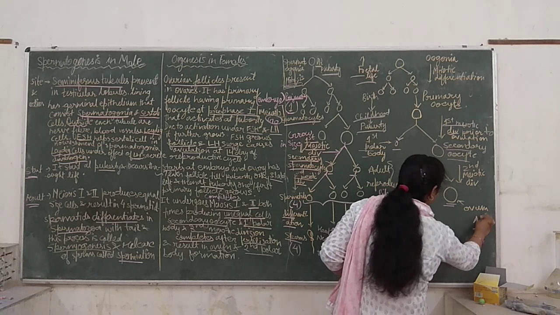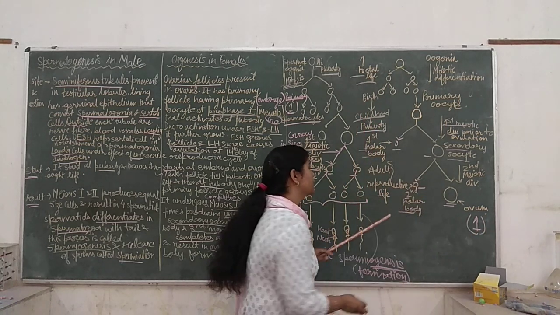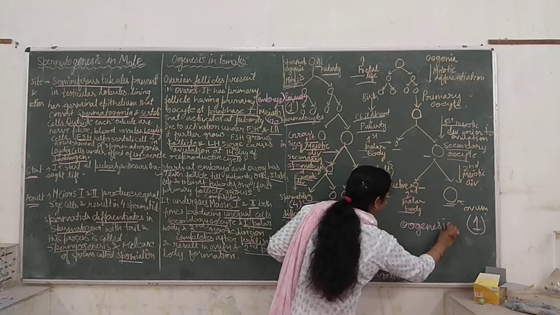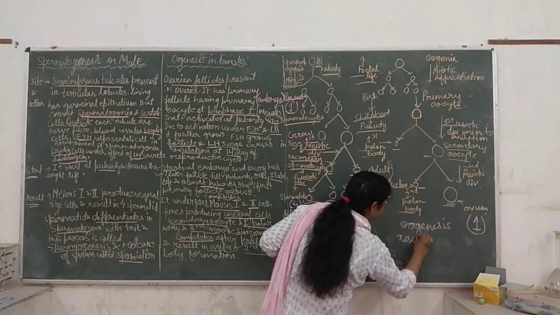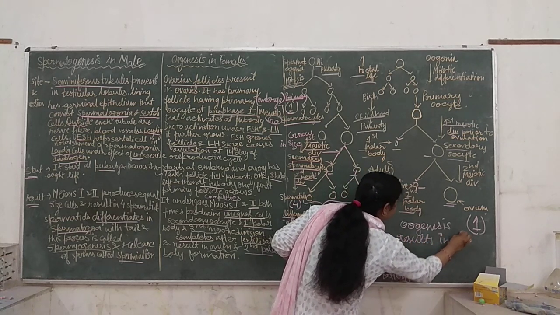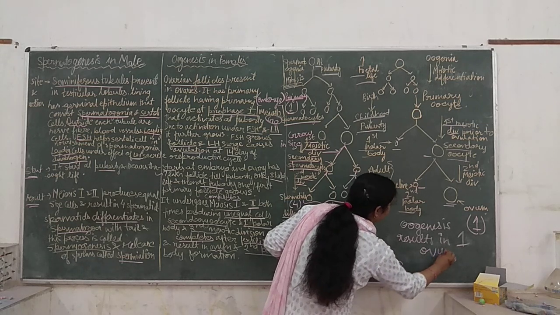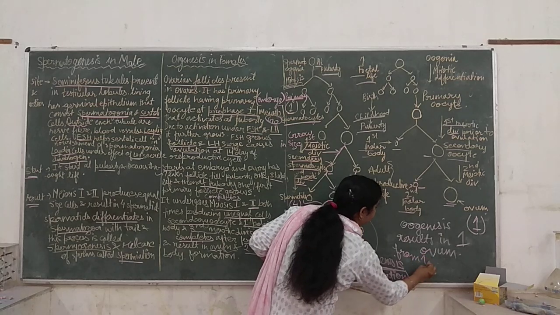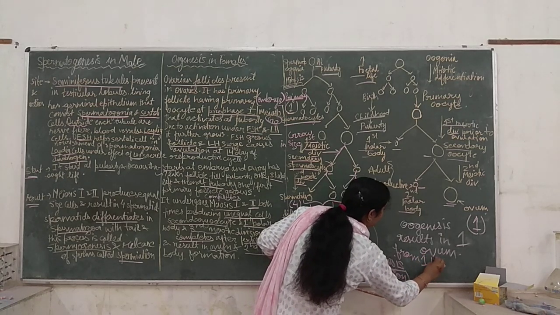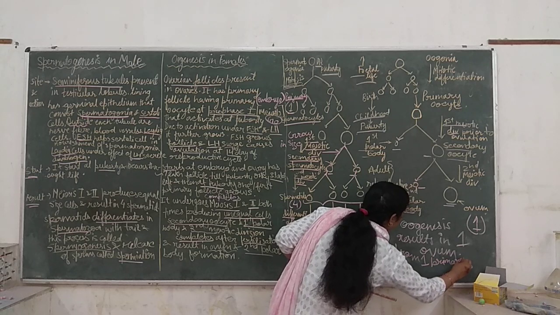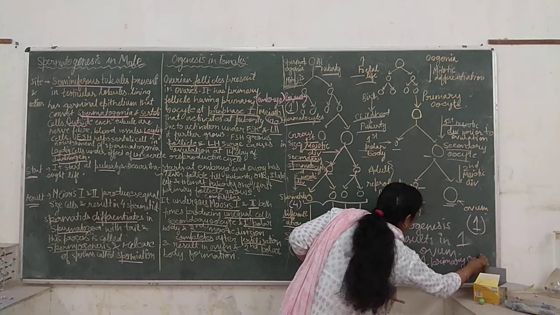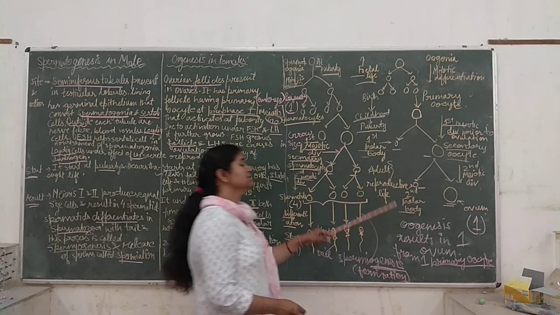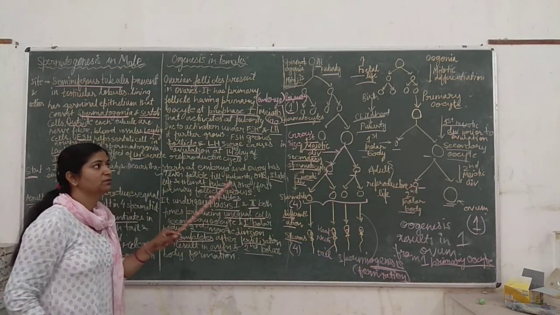Oogenesis is a process which results in the formation of a single ovum, one ovum, from one primary oocyte. Okay, so this should be clear. From one primary oocyte, one ovum is only formed after meiosis 1 and meiosis 2.